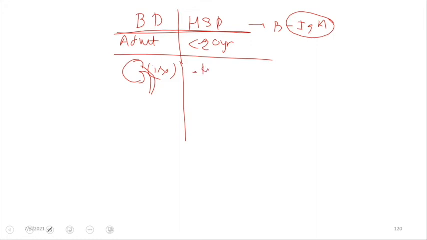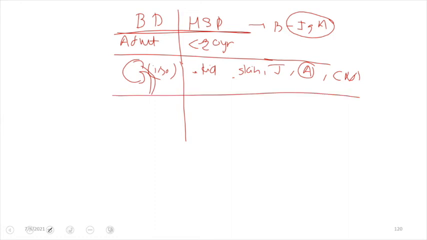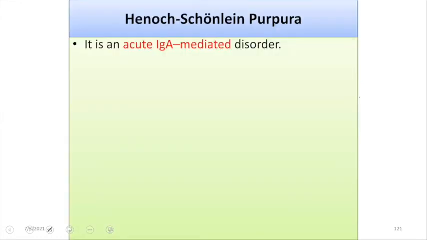So there will be involvement of the kidney. Along with that, there will be involvement of the skin, resulting in purpuric rashes. There can be joint involvement, and there can be abdominal pain as well, and very rarely it can cause involvement of the central nervous system. So these are all the involvements in Buerger disease and Henoch-Schonlein purpura. So let us discuss Henoch-Schonlein purpura.